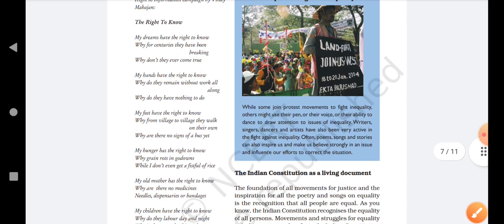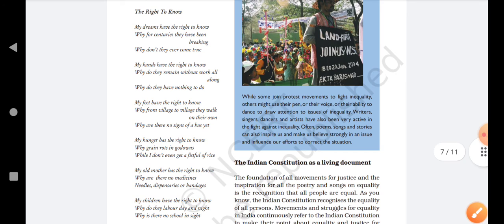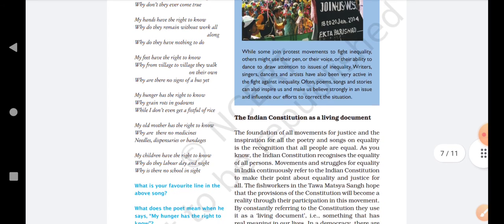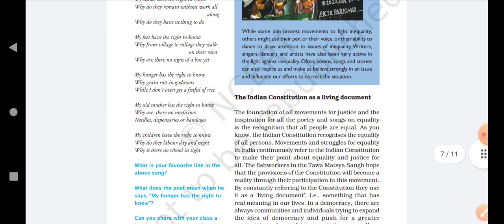My dreams have the right to know why for centuries they have been breaking. Why don't they ever come true? My hands have the right to know why do they remain without work all along? Why do they have nothing to do? My feet have the right to know why from village to village they walk on their own. Why is there no sign of a bus yet?